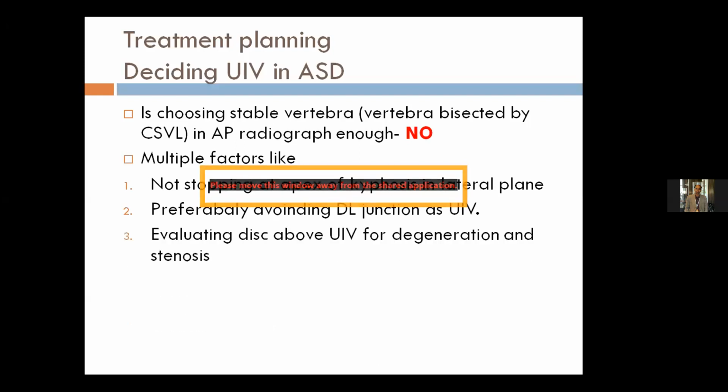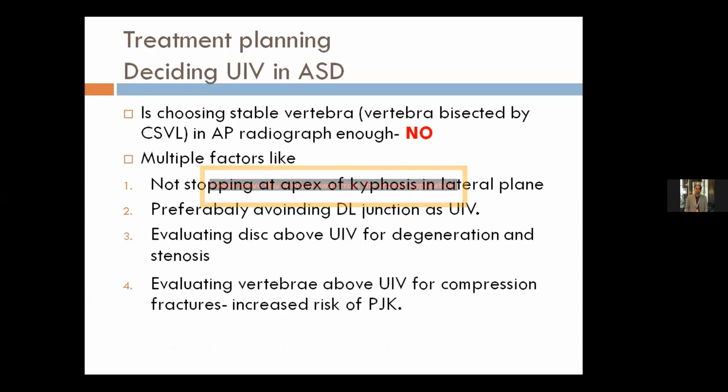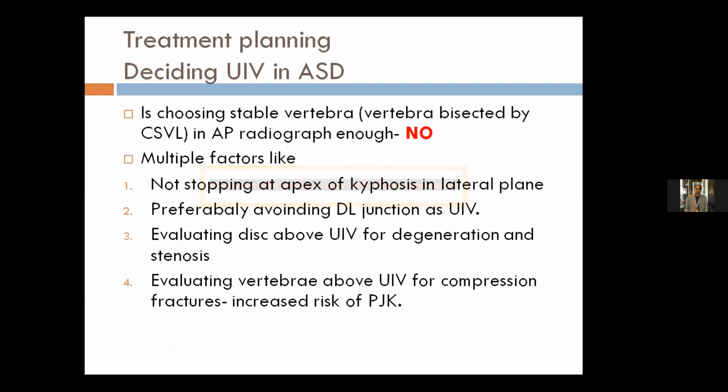Evaluate the disc above the level of the upper instrumented vertebra for degeneration and stenosis. Evaluate the vertebrae above the upper instrumented vertebral level for compression fractures, because the presence of compression fractures above the chosen upper instrumented vertebral level would increase the chance of post-junctional kyphosis, which can lead to post-junctional failure and revision surgery.